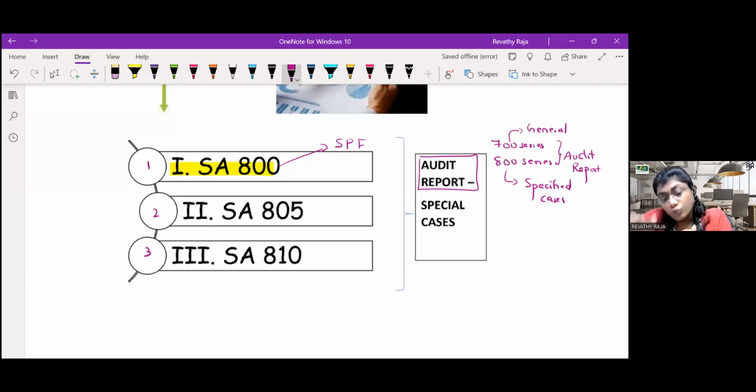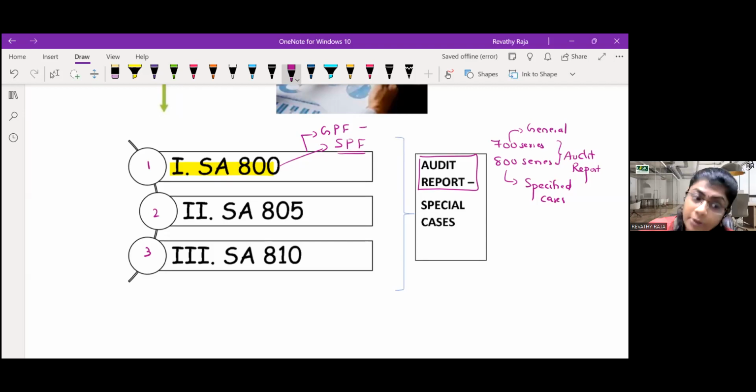In addition to the usual financials, you call it the general purpose framework. Now, in addition to the usual general purpose framework, this user, meaning the creditor, wants financials prepared as per US GAAP for some credit purpose. Such a framework is called a specific purpose framework.